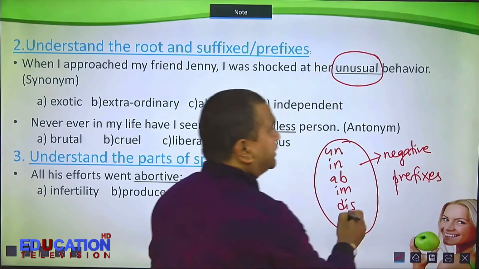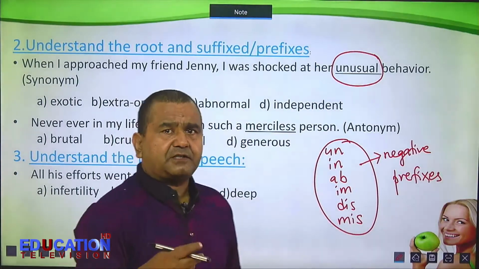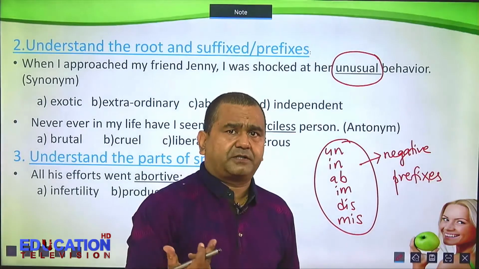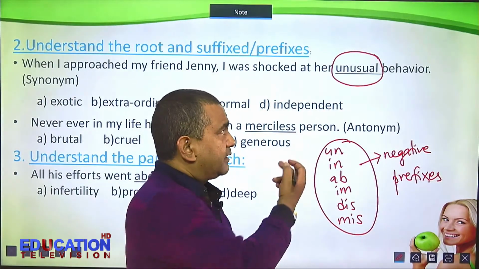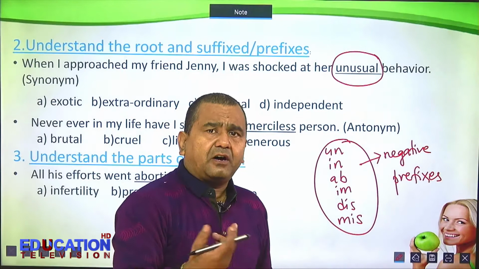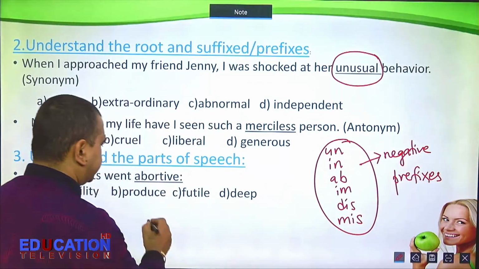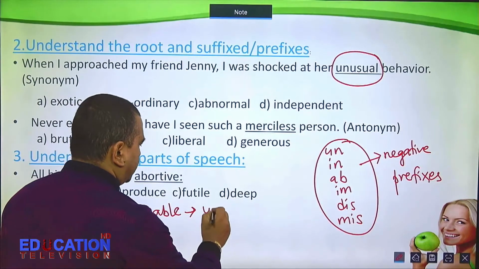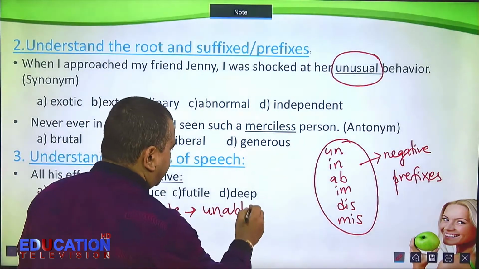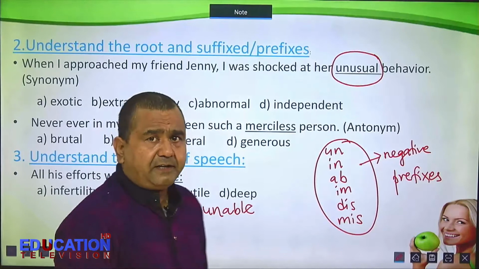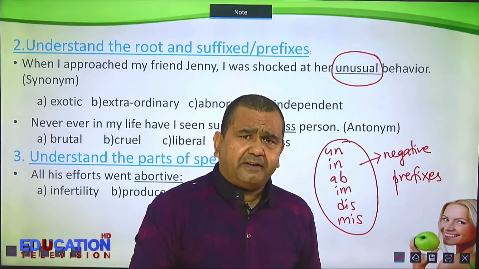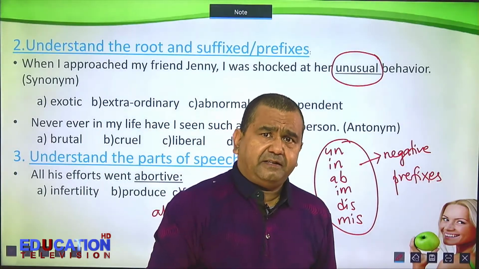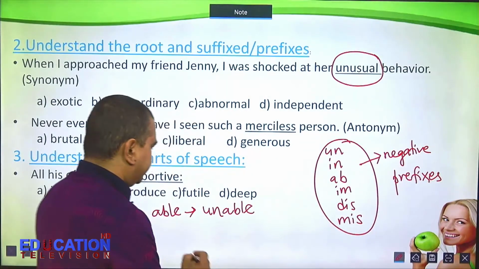My point is, these prefixes give negative words like able, unable. Similarly, ability, inability.